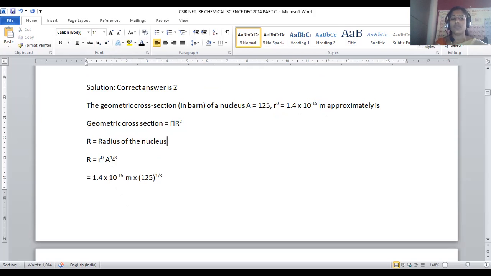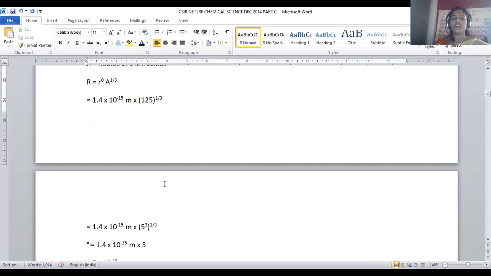Within the formula, A to the power 1 by 3 is required. That's why we are taking 125 to the power 1 by 3. In order to simplify the equation, we can write 125 as 5 cube. 5 fives are 25, 25 fives are 125. So the equation becomes 1.4 into 10 to the power minus 15 into 5 to the power 3, and whole to the power 1 by 3.